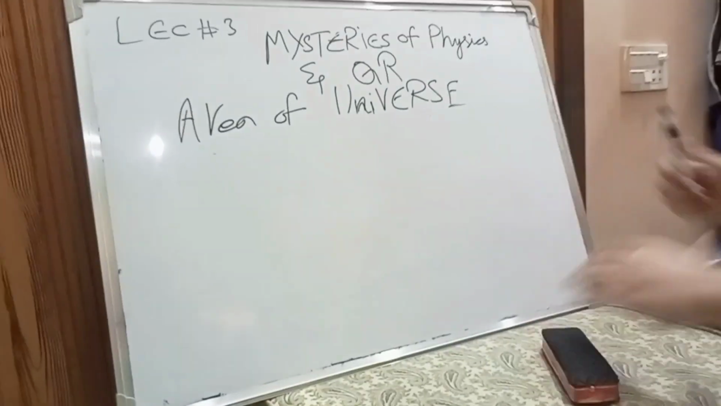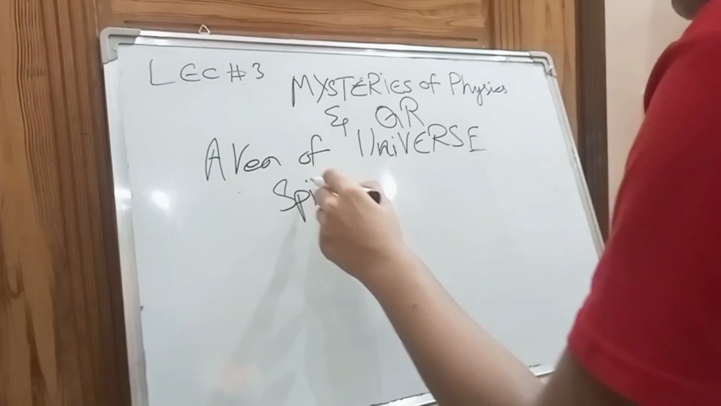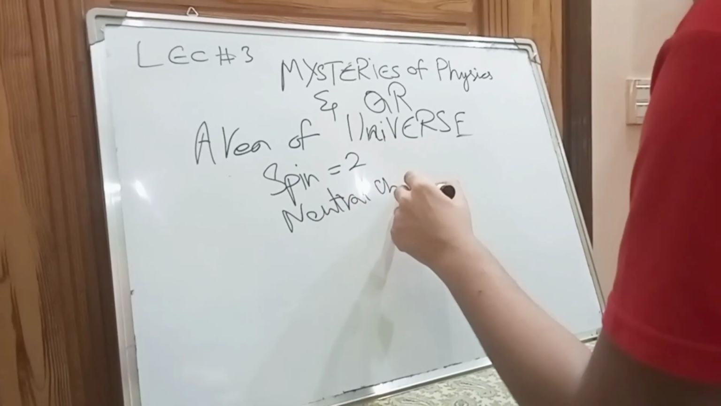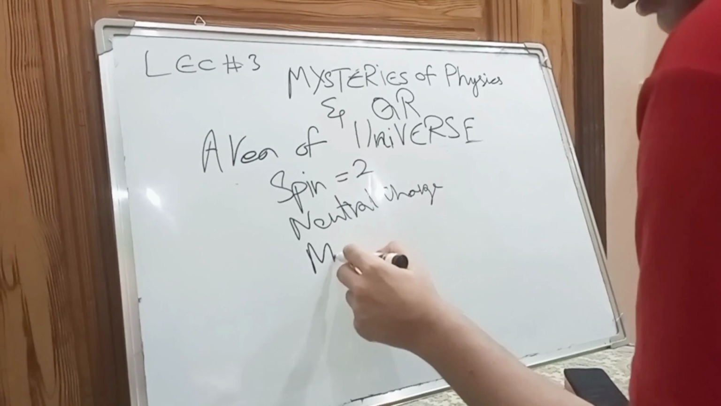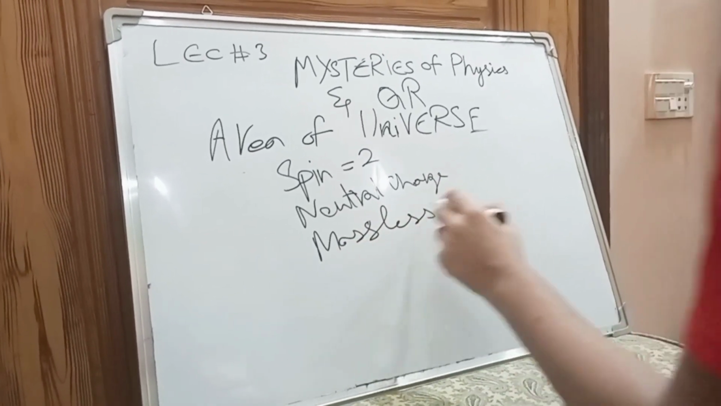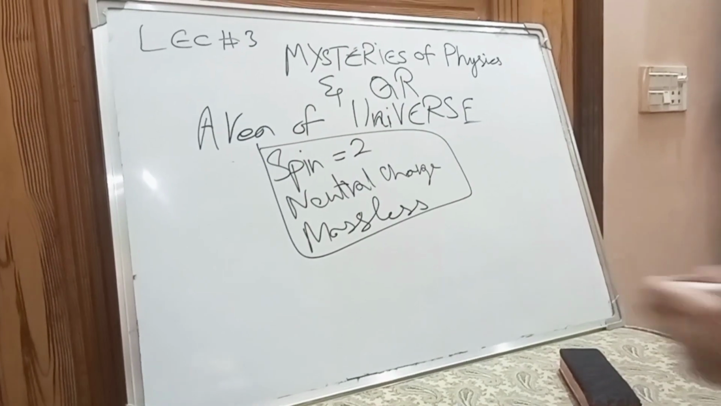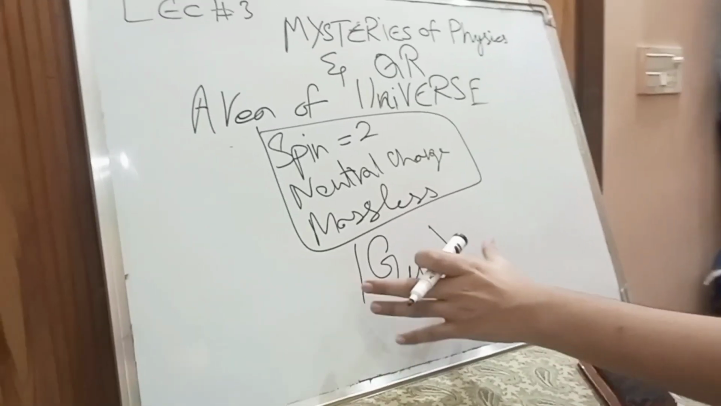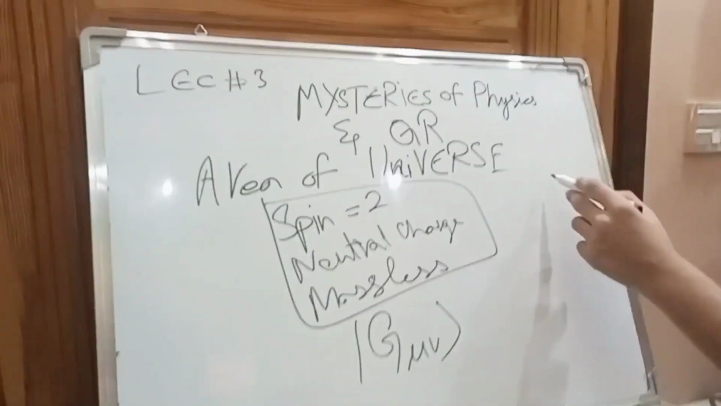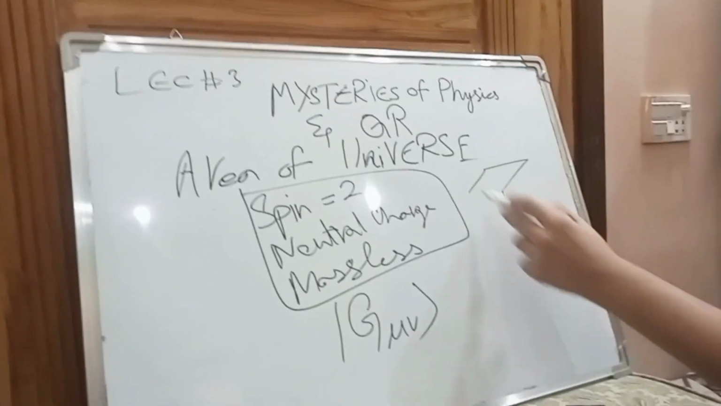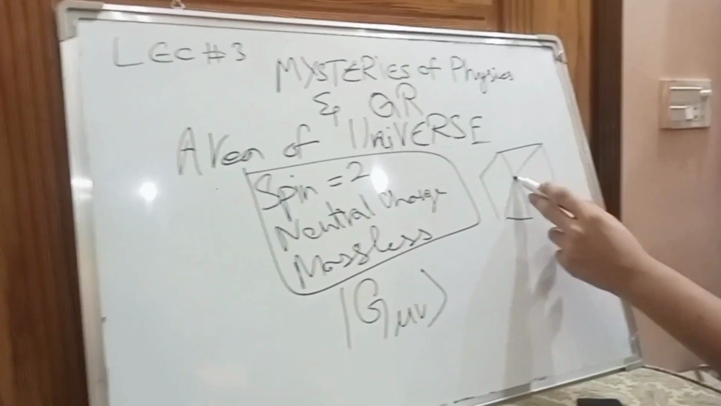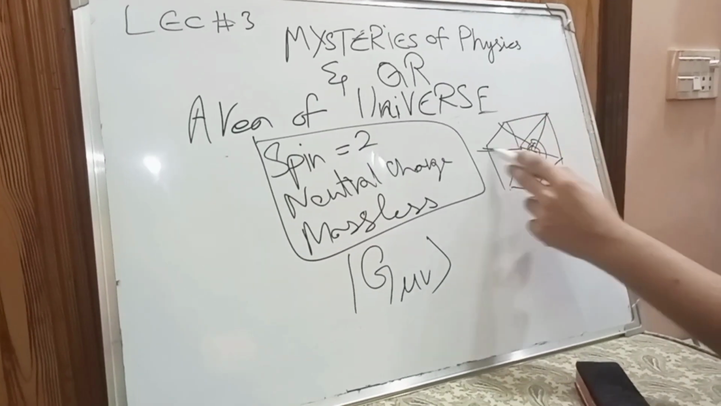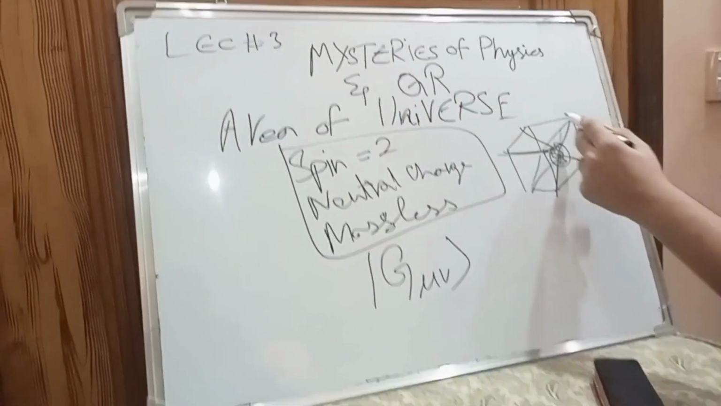What are the properties of graviton? Graviton has a spin of 2. It has a neutral charge, and it is massless. By using these three terms, we have described this thing. This thing here is describing a graviton. Let's make a cube here, and let's say in this cube we are talking about Earth making a curve, bending the space-time fabric.